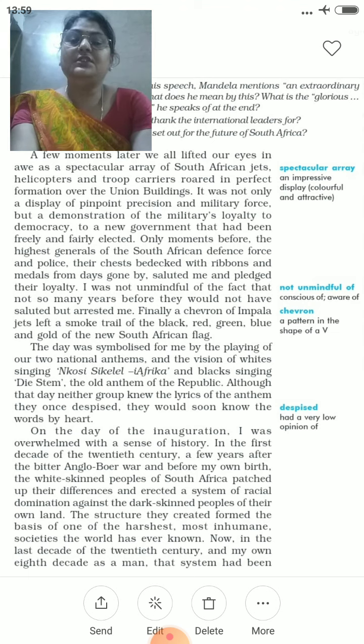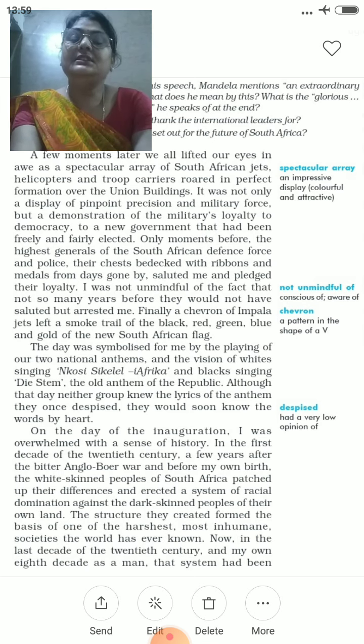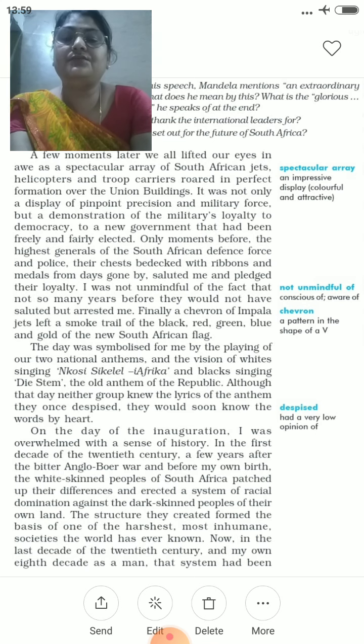On the day of the inauguration, I was overwhelmed with a sense of history. In the first decade of the 20th century, a few years after the bitter Anglo-Boer War and before my own birth. So now he was talking about the time before he was born. The white-skinned people of South Africa patched up their differences and erected a system of racial domination against the dark-skinned peoples of their country, when the apartheid system had started in the country. White people discriminated against the black people of his own country.